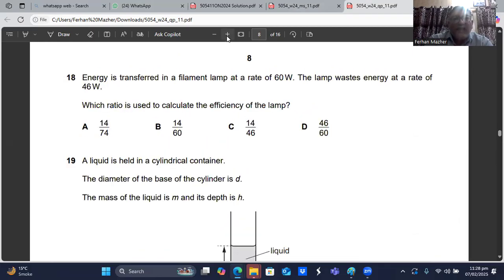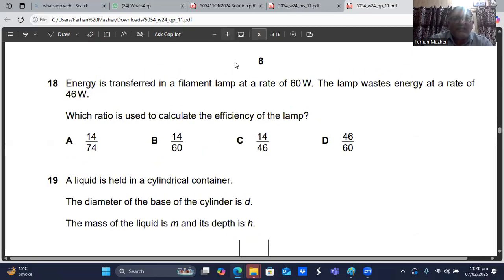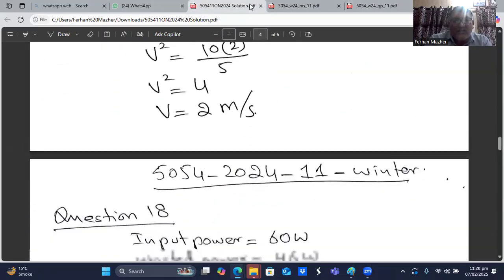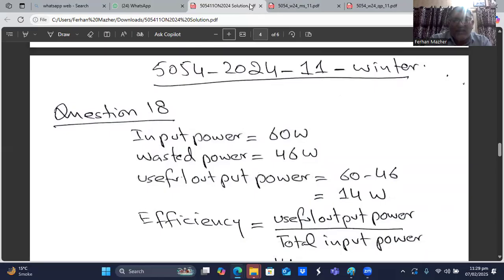So here we have question number 18 coming up on your screen. Energy is transferred in a filament lamp at a rate of 60 watts. The lamp wastes energy at a rate of 46 watts. Which ratio is used to calculate the efficiency of the lamp? We know the input power, we know the wasted power, so we can find the useful power.